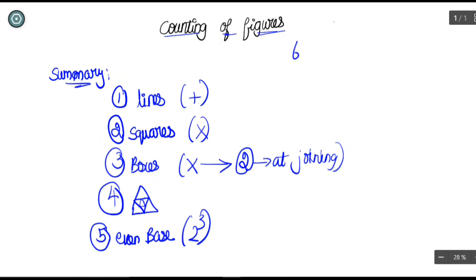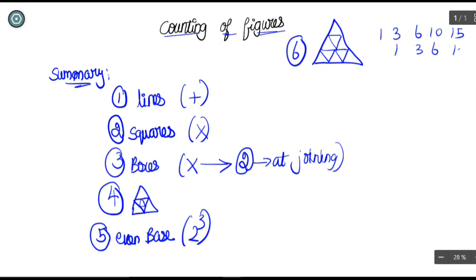And the sixth concept we have solved is with multiple inverted triangles: the number of triangles inside multiple inverted triangles. It is somewhat like this one we have solved. For this concept we have to write that table, 1, 3, 6, 10, 15, and at the bottom you start from here, count the number of bases, add the top layer, add the alternate bottom layer, and count the number of triangles you'll get. This is the sixth type.